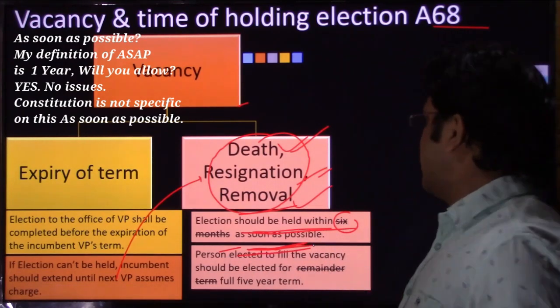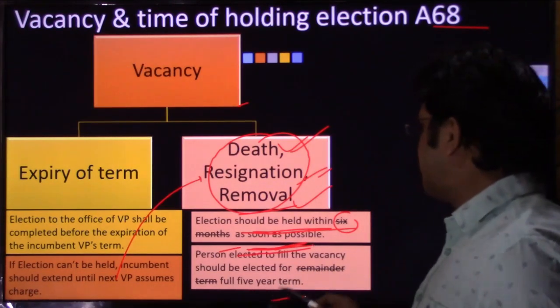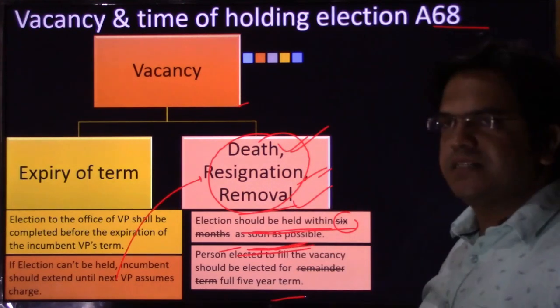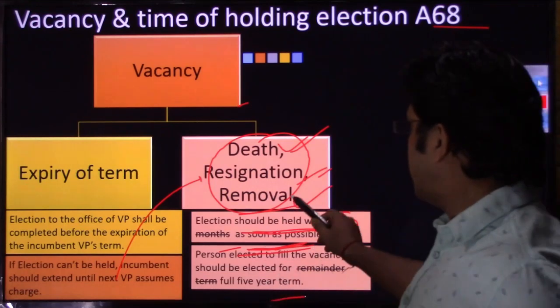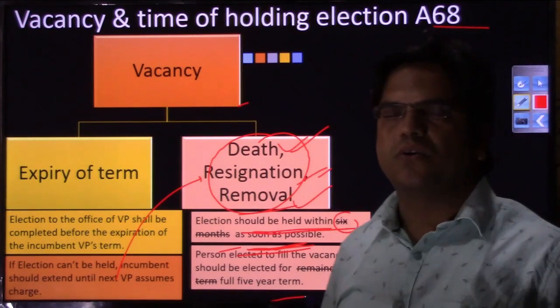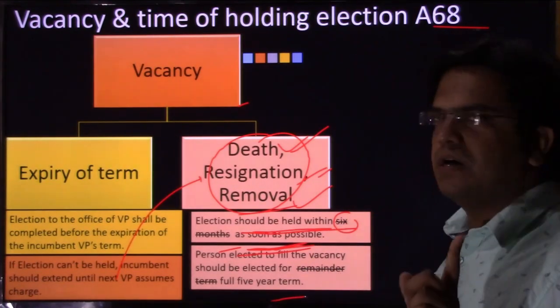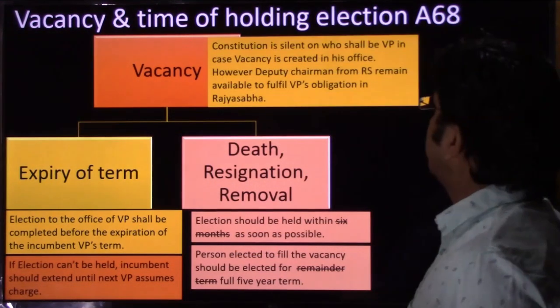The person elected to fill the vacancy should be elected for the full 5-year term and not for the remainder of the period. So if a person has been elected after the death, resignation or removal, that person will be elected for the full 5 years, not for the 2 or 2.5 years remaining from the previous vice president. I hope this provision is also clear to you, right?